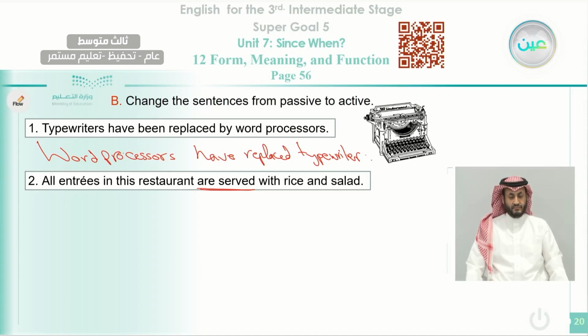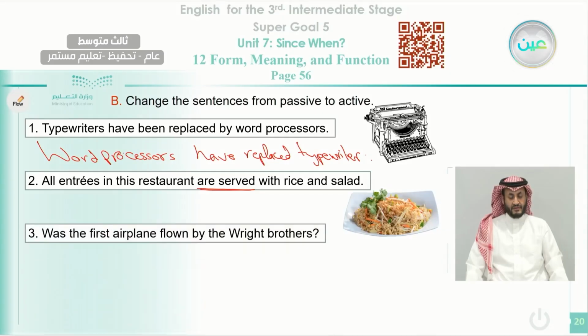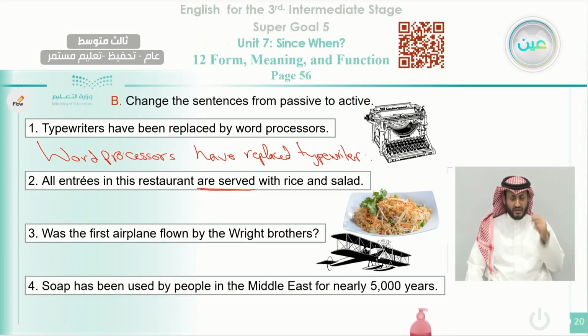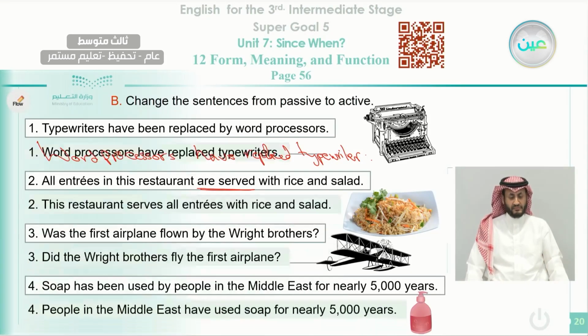Okay. The next example here, was the first airplane flown by the Wright brothers? We can also change it from passive into active. Okay. This is a question form. We need also to use it in the past. Let's see the model answer for this exercise.